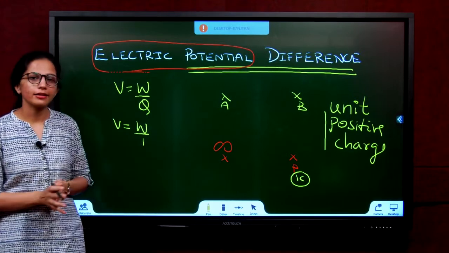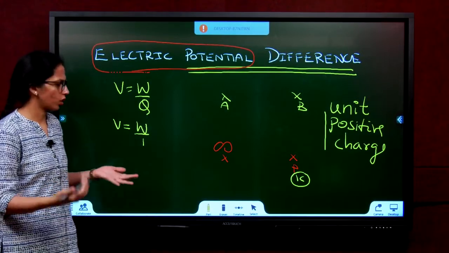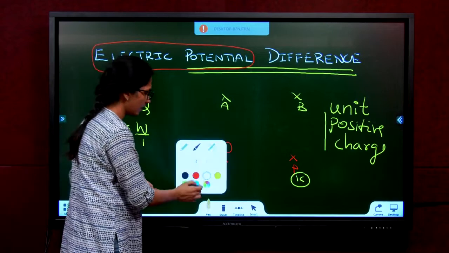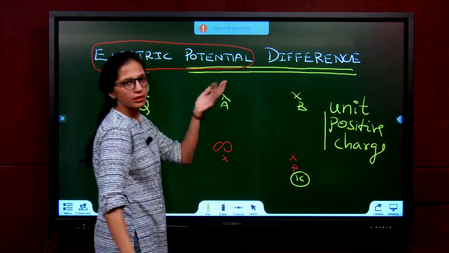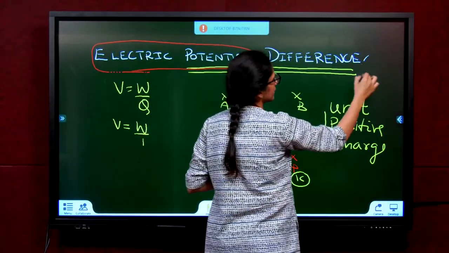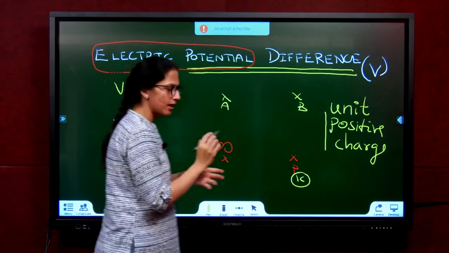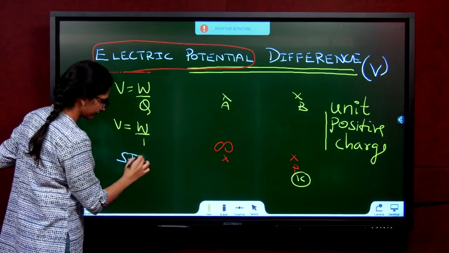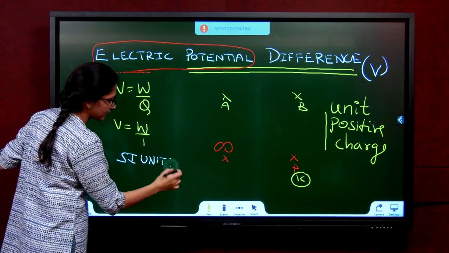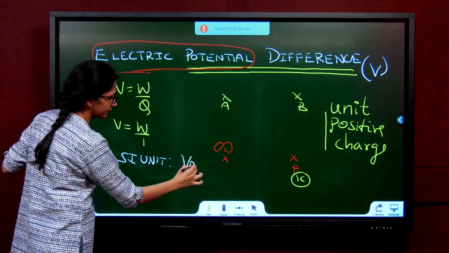So what is the SI unit of electric potential difference? What is the symbol? The symbol of electric potential difference, or potential difference, is just V. The SI unit is given as volt.